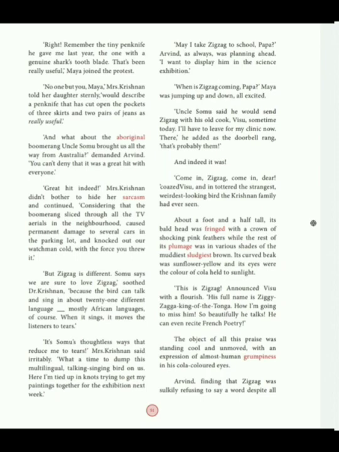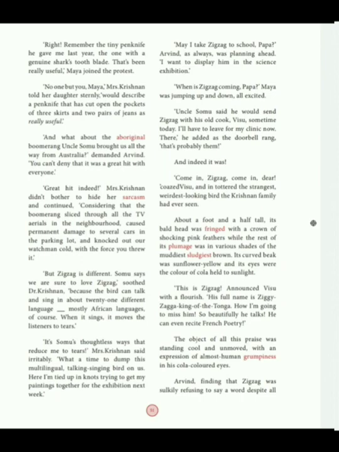So the mother, getting too angry, is telling her, "No one but you, Maya," Mrs. Krishnan told her daughter sternly, "would describe a penknife that has cut open the pockets of 3 skirts and 2 pairs of jeans as really useful." Yes, Maya, you only have to say this. You put that knife in your pocket and it had torn those 3 skirts and 2 pairs of jeans. Then how can you say that it is really useful to us?